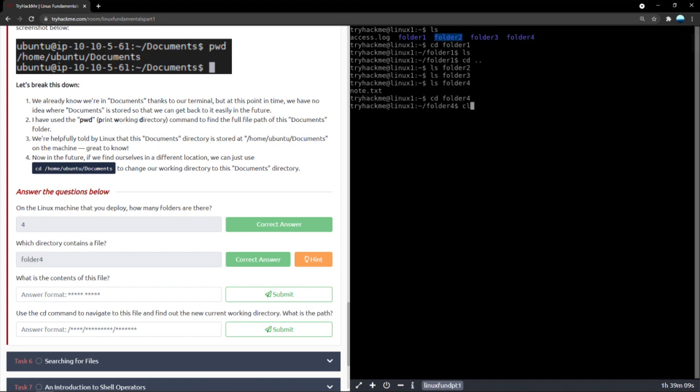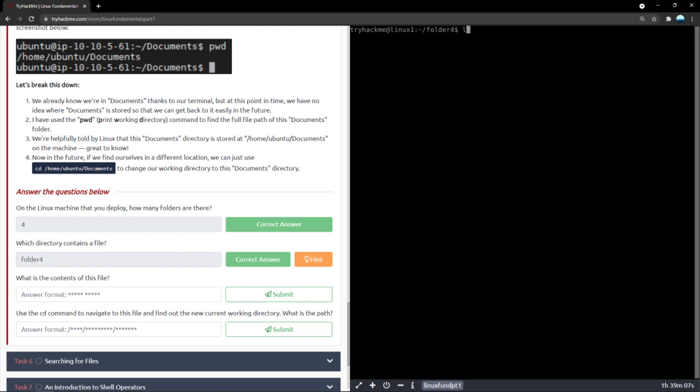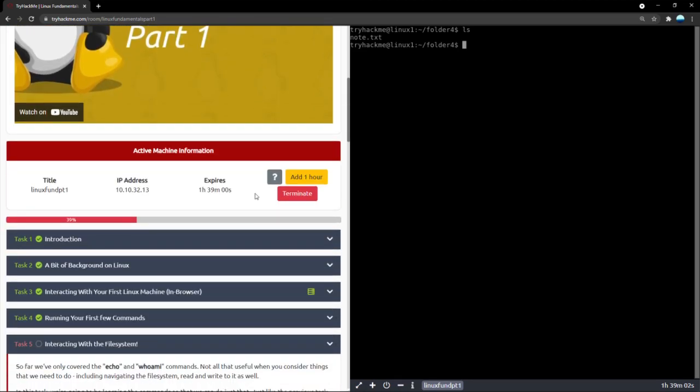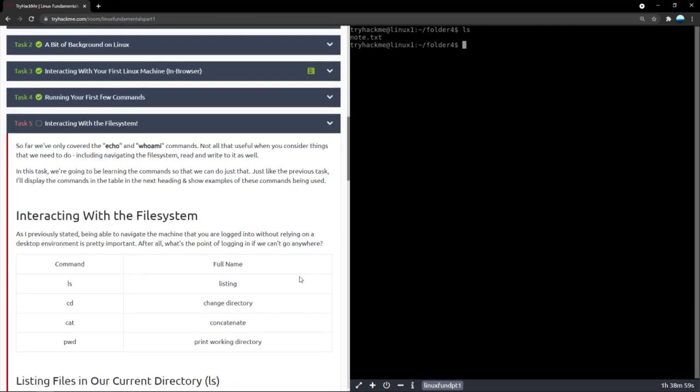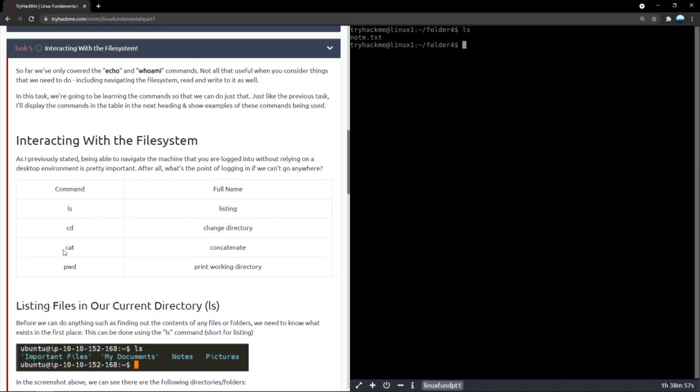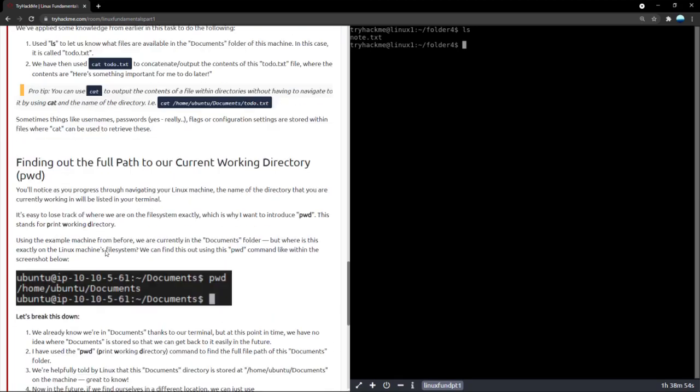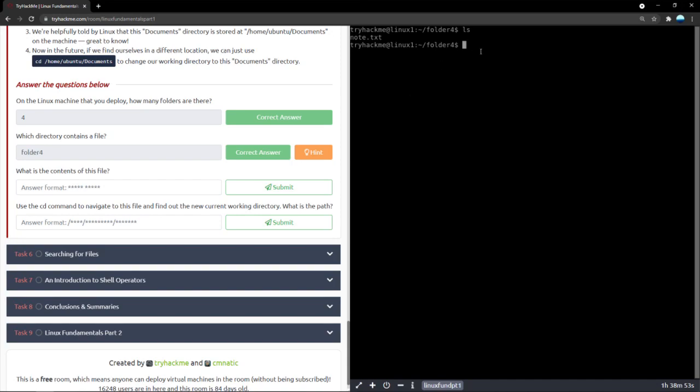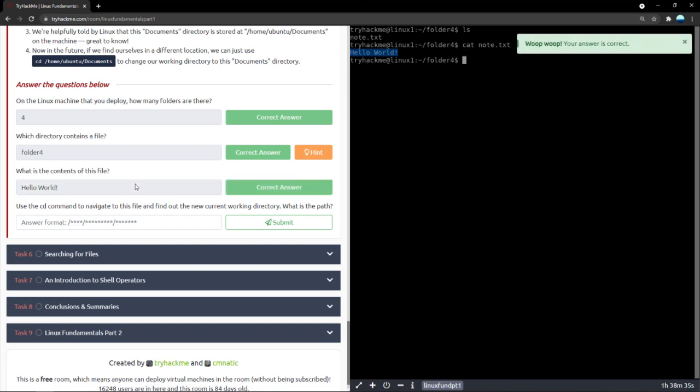Now we wanted to know what the contents of this file are. Now let me clear the screen. When you type in ls, there is a file called note.txt. Now, if you remember, the way we are going to find out what contents are there inside a file is by using cat. So we are essentially going to get all of its contents output into the terminal by typing in cat note.txt. Now there is a string of text called hello world exclamation mark. Let's just type that in. Hello world. And there we go. Correct answer.